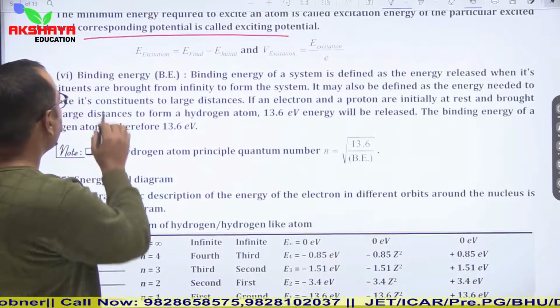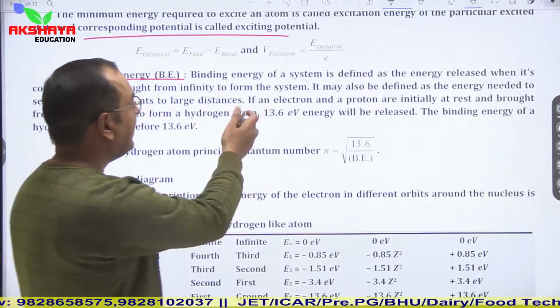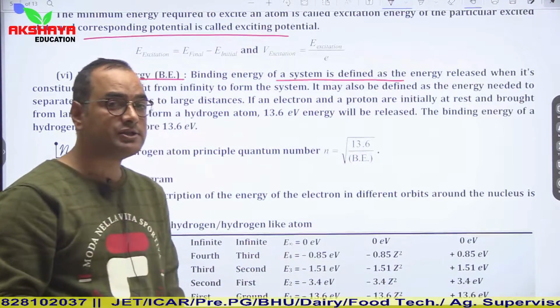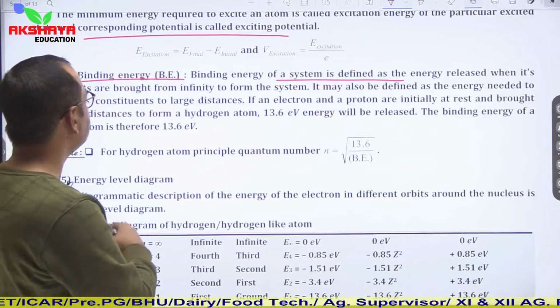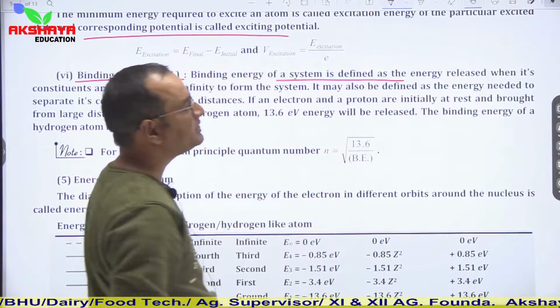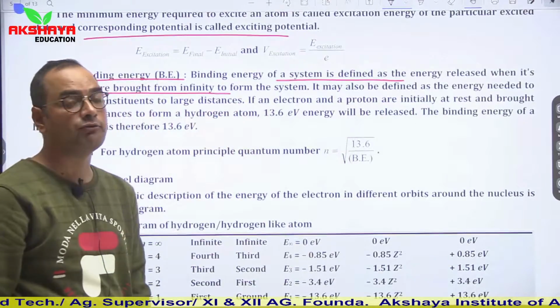Then we talk about binding energy. The binding energy of a system is the energy released or energy required to form a nucleus. In simple words, the binding energy of a system is defined as the energy released when its constituents are brought from infinity to form the system.